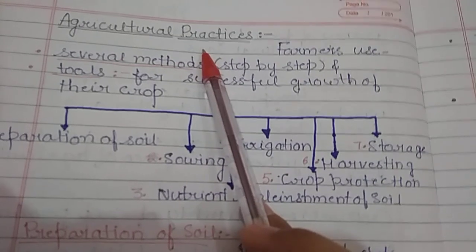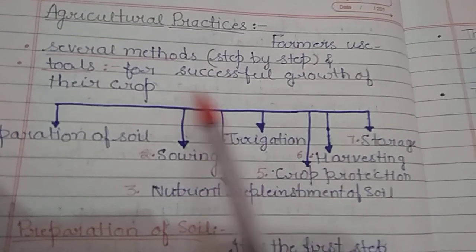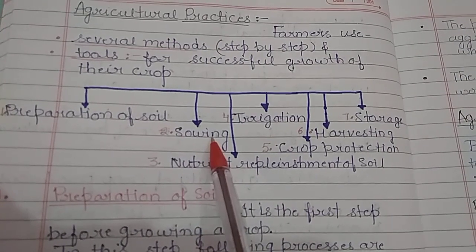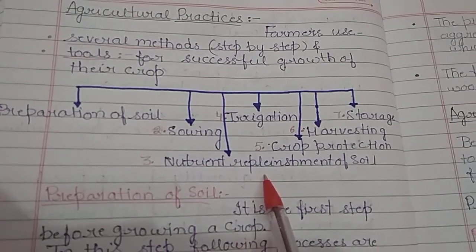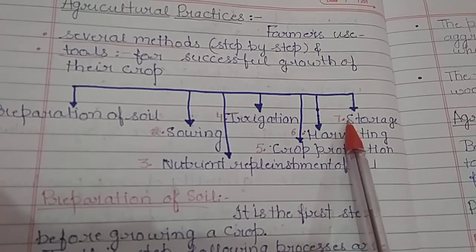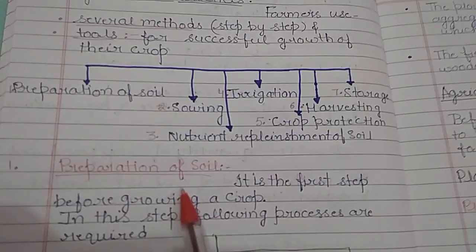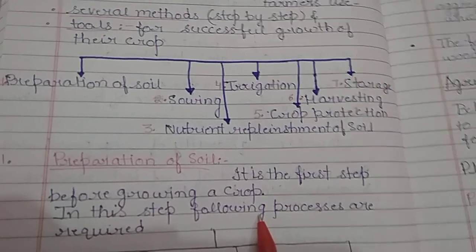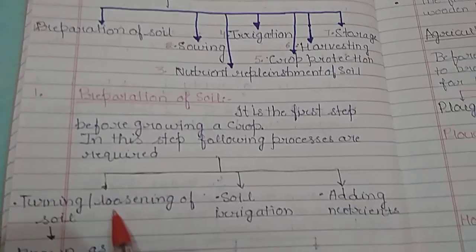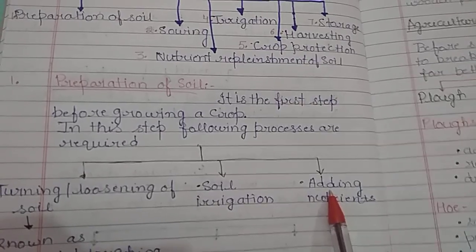Next is agriculture practices. Farmers use different types of methods and tools for successful growth of their crop. They are first preparation of soil, second sowing, third nutrients replenishment of soil, fourth irrigation, fifth crop protection, sixth harvesting, seventh storage. First is preparation of soil. It is the first step before growing a crop. In this step, the following processes are required. They are first turning and loosening of soil, soil irrigation and adding nutrients.